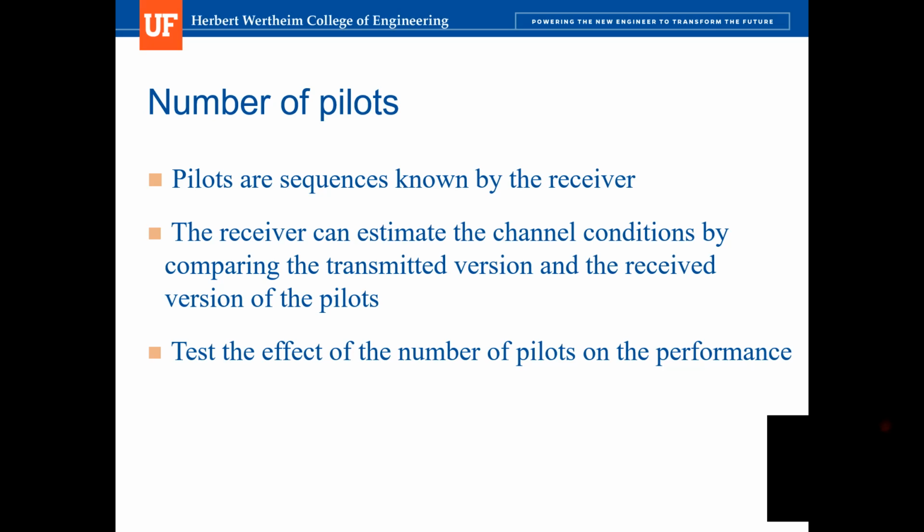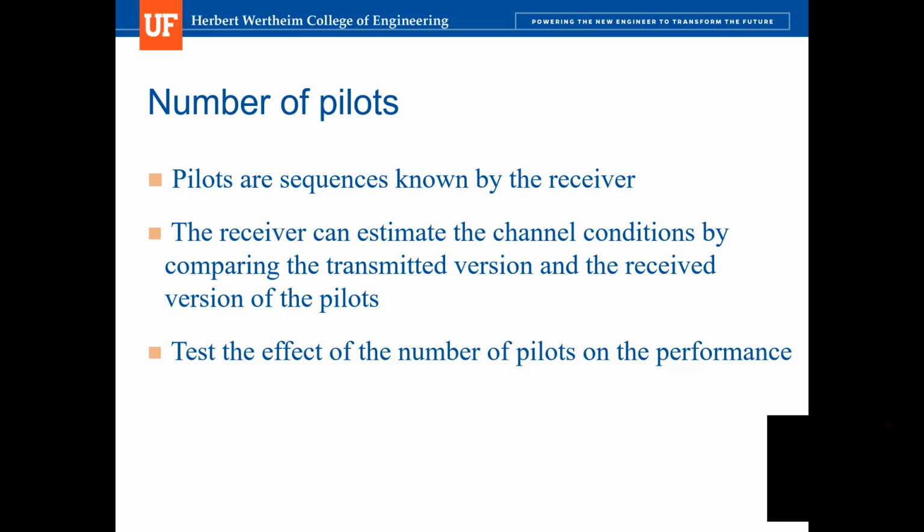So pilots are sequences known by the receiver, and they can be used to estimate the channel state information. The way to do that is that the transmitter transmits these pilot sequences to the receiver before transmitting real data. And when the receiver gets the received pilot sequence, it compares these sequences with the ground truth pilot sequences. And in this way, it can estimate the channel state information.